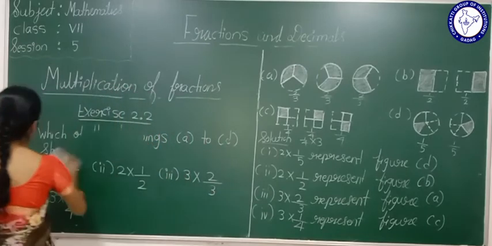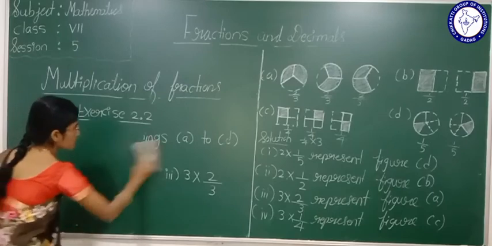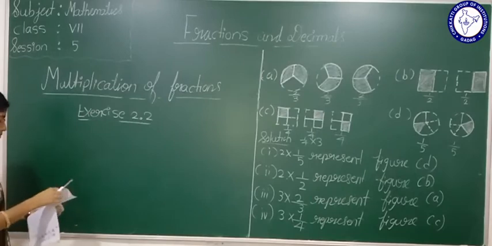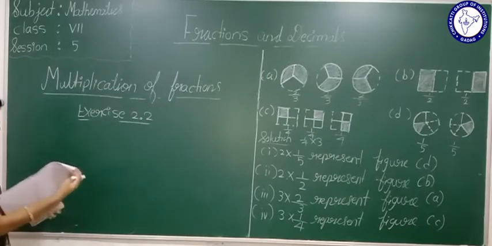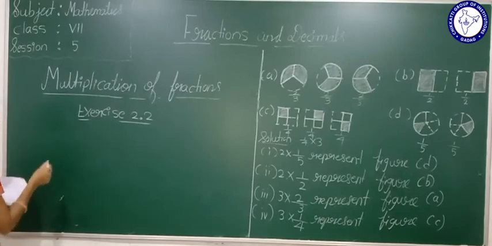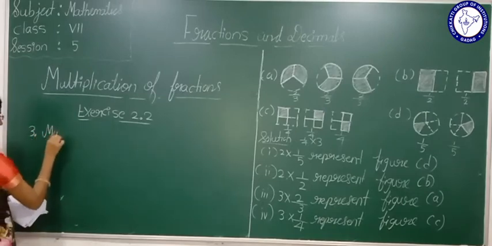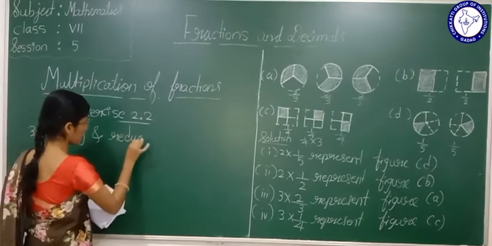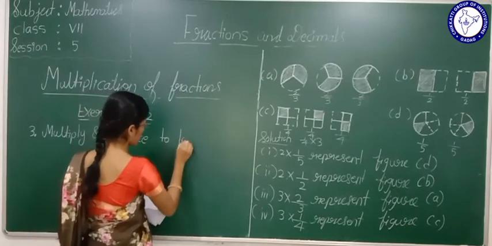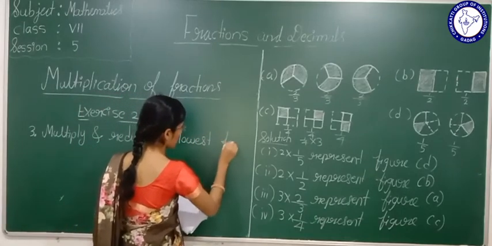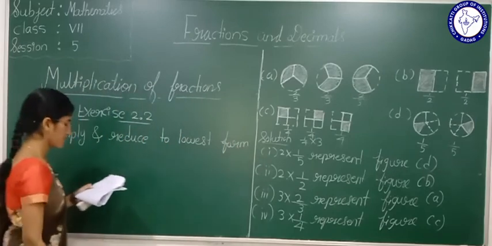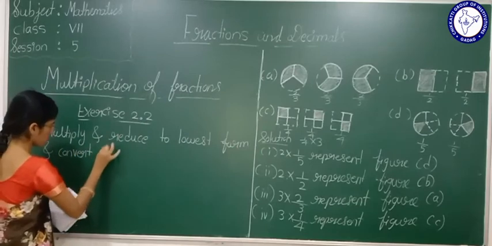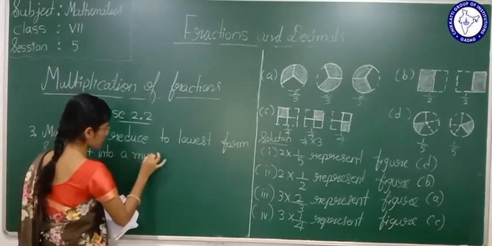Now we will see the third main of this. Third means here, multiply and reduce to lowest form and convert into a mixed fraction.